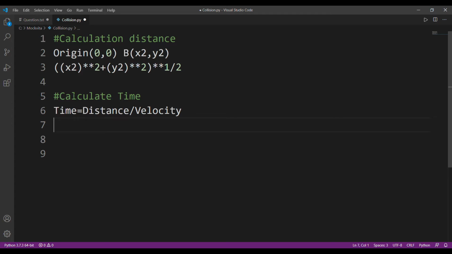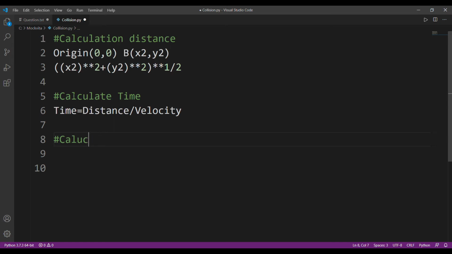Okay, and a collision will only occur if two or more cars reach the origin at the same time. Okay, so what we have to do is we'll calculate at what time each car is reaching the origin, and if only one car is at the origin at a particular time, then obviously it won't collide, it will pass safely. But if more than one car is reaching origin at a particular time, then there is a collision. Okay. Now, how do we calculate collision?